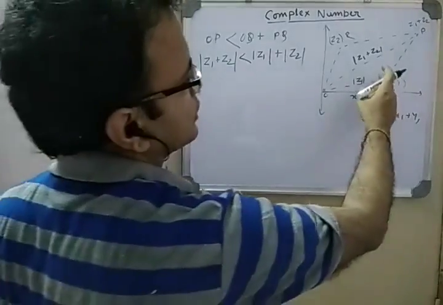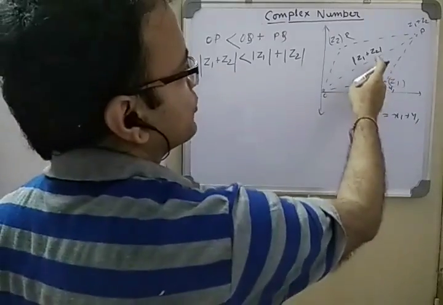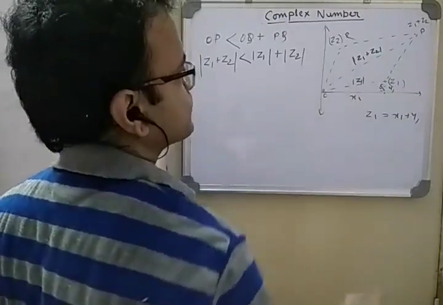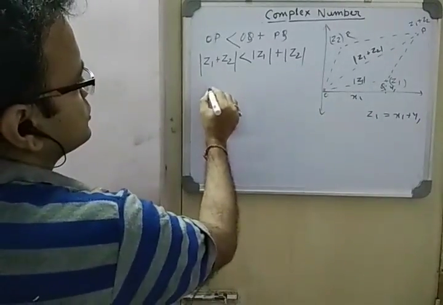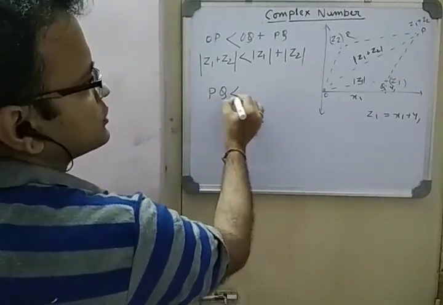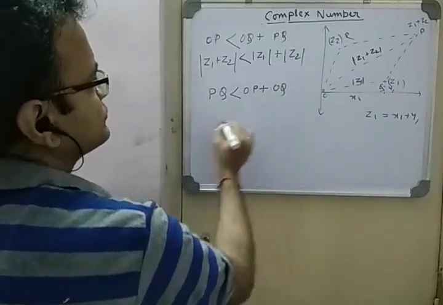Let's try to see other possibilities, like we have seen OP is less than this plus this. Now let's try to make this less than PQ. PQ is less than OP plus OQ.